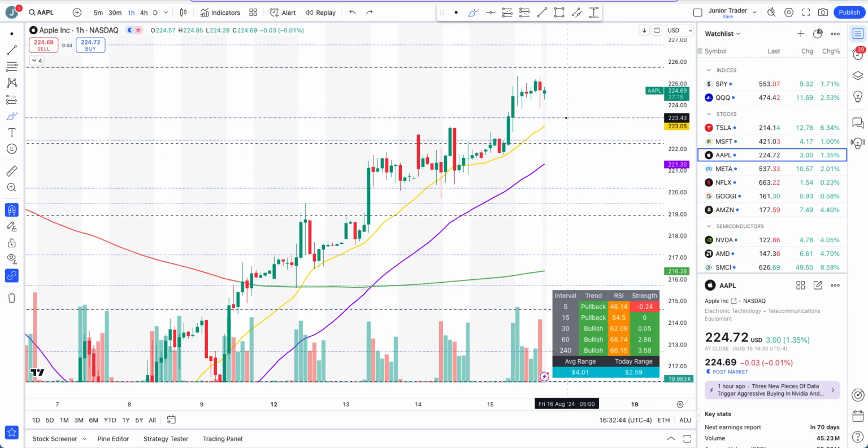But these are the levels to watch on the journey. So until 222, I'll just take it as a pullback if that pullback comes. And for intraday cool off, if a stronger cool off has to come, since the structure is to the upside, you need to really see it first lose 20 hours moving average as well, and also lose 223.